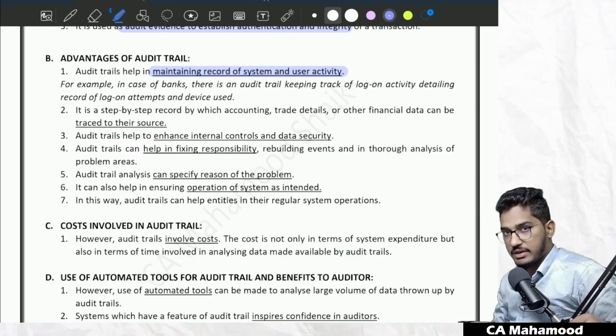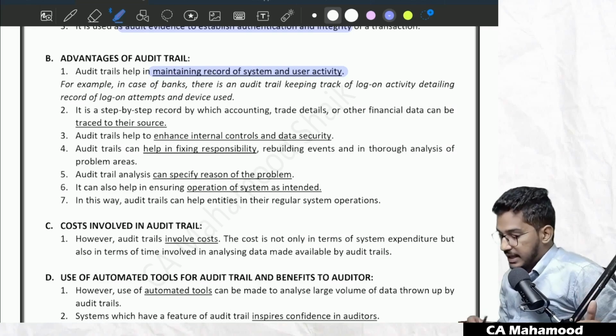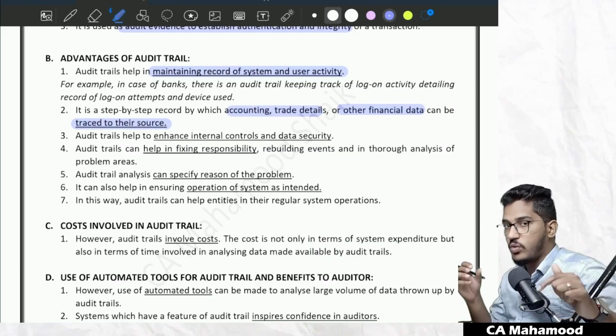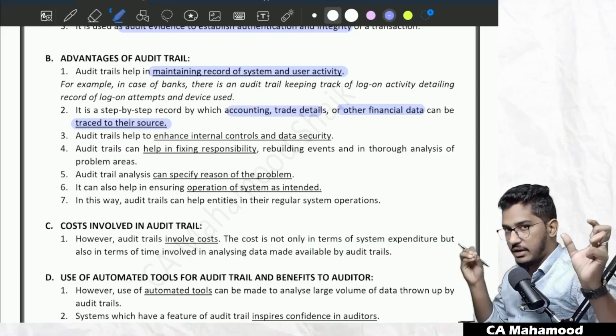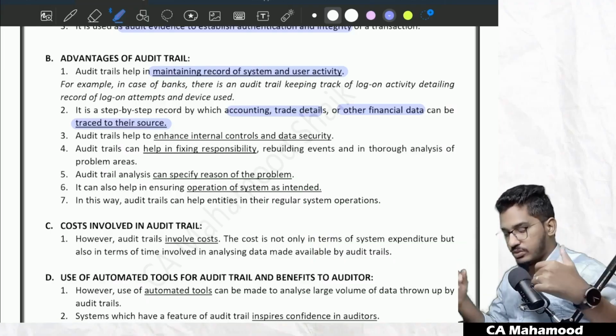Which user has done which activity, which user has done which transaction, that you can know if you have an audit trail. It is a step-by-step record by which accounting, trade details or other financial data can be traced to their source. Using the audit trail, we can go back to the source from the entry, from where it has started, we can trace it to the source.